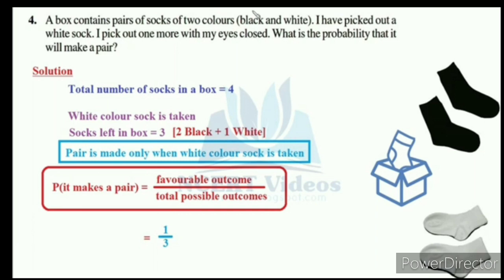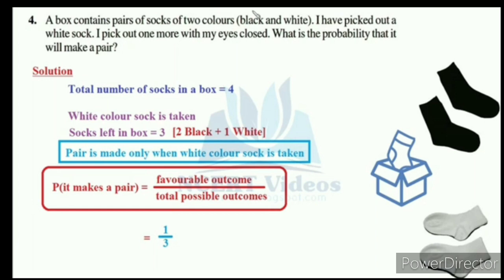So how many chances will there be to take that white sock? That is the question. That is the probability. You want to write the formula: favorable outcomes by total possible outcomes. Right? How many white socks remain in the box? Only one. Totally how many socks are left in the box? 3. Therefore 1 by 3 is the probability.